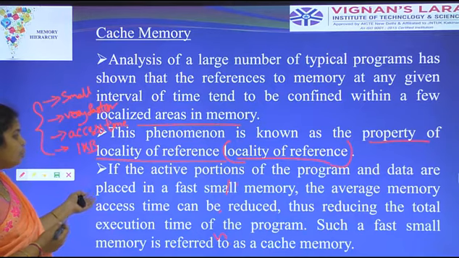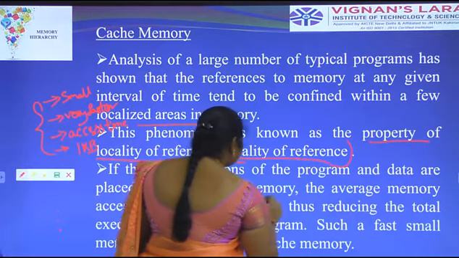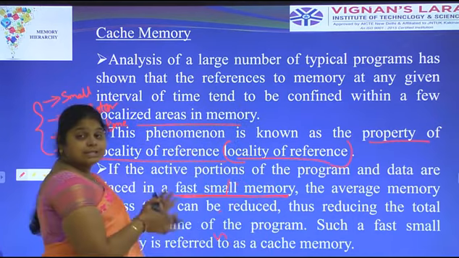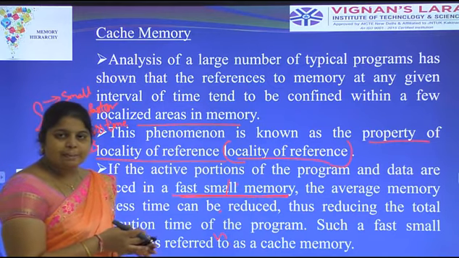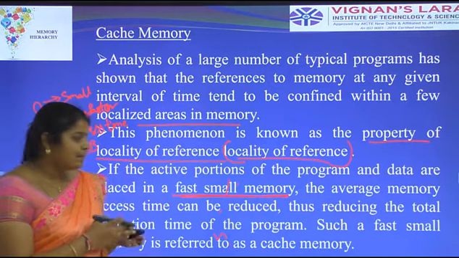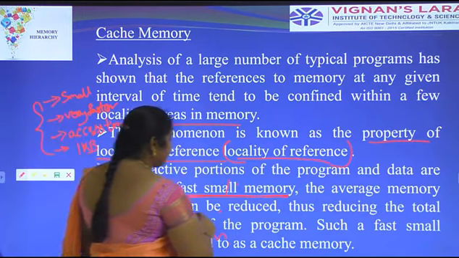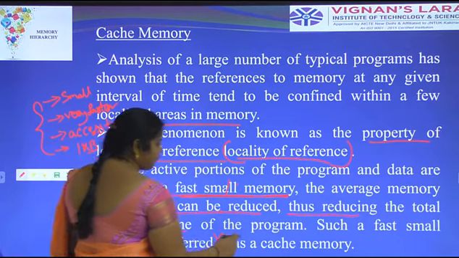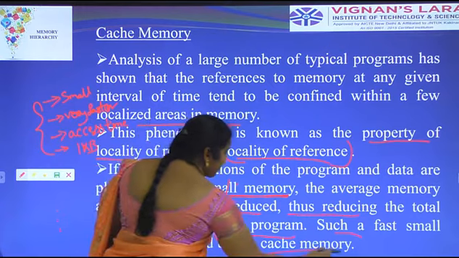If the active portion of the program and data is placed in a fast small memory, that is nothing but cache memory. This is a fast memory and also a small memory. The storage capacity is less compared to the other memories. The average memory access time can be reduced, and thus the total execution time of the program. Such a fast and small memory is referred to as cache memory.